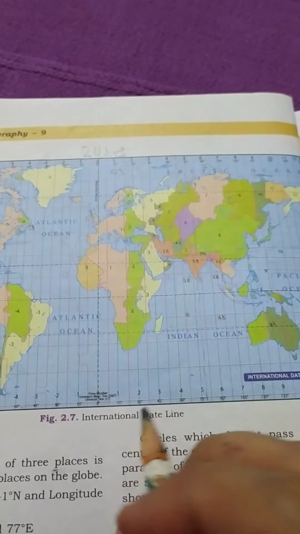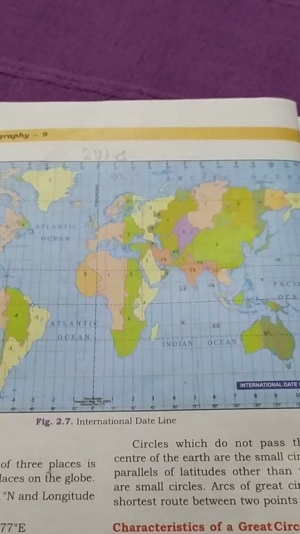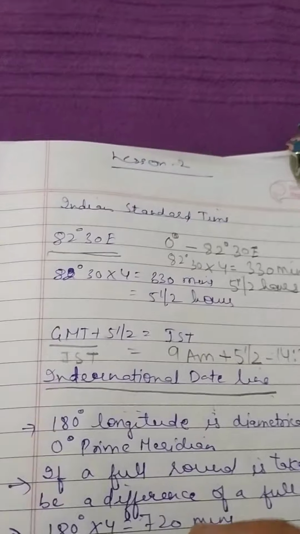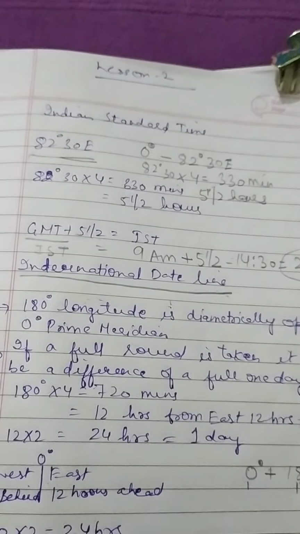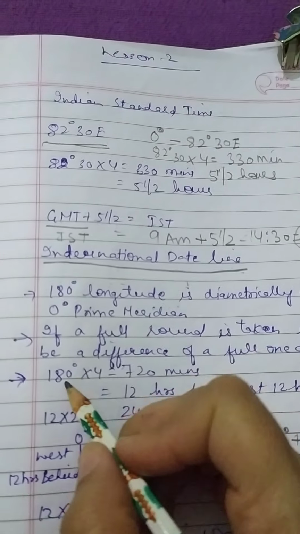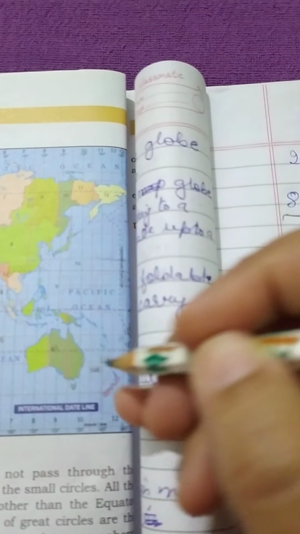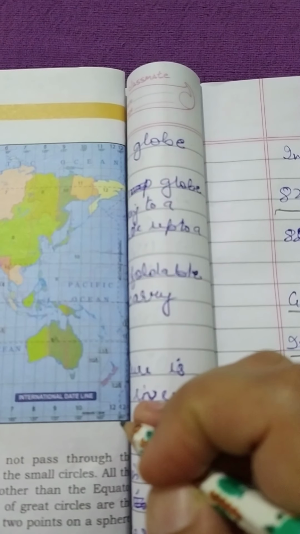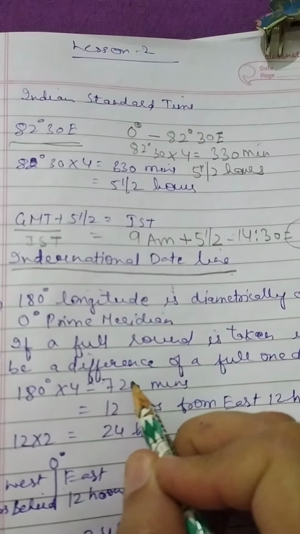That means 1 day. Because the international date line is located at 180 degree longitude, and when we multiply 180 by 4, we get 720 minutes.